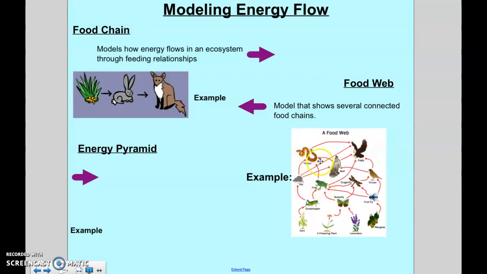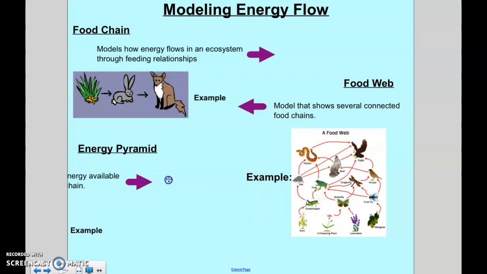You just follow the path of the arrow to see what eats what. So in this case, the arrow, this eagle eats the snake, the eagle also eats the rat, the eagle also eats the wolf in this case, which I'm not too sure if that's maybe little wolves, and then the birds and so on. So this shows the path across many organisms.